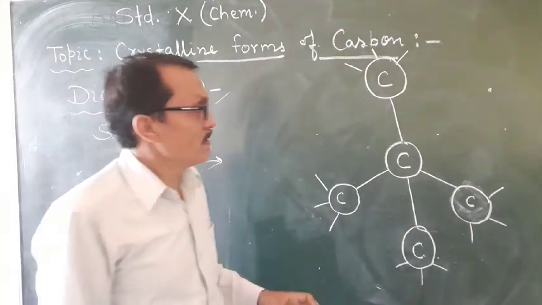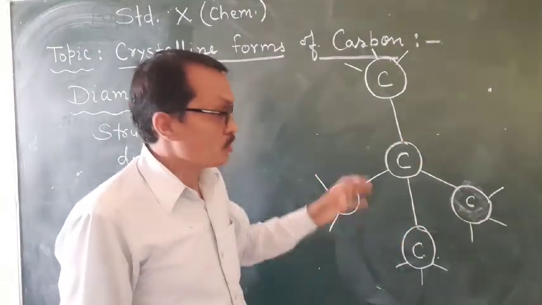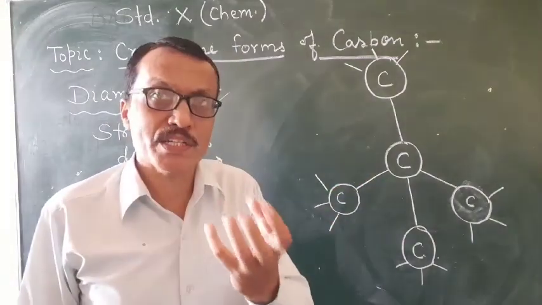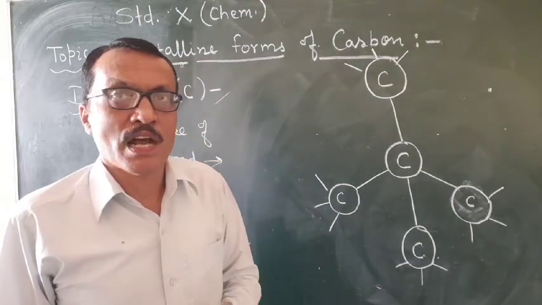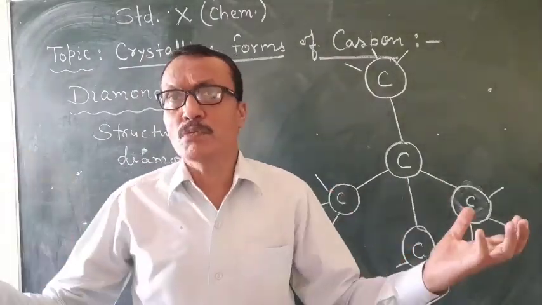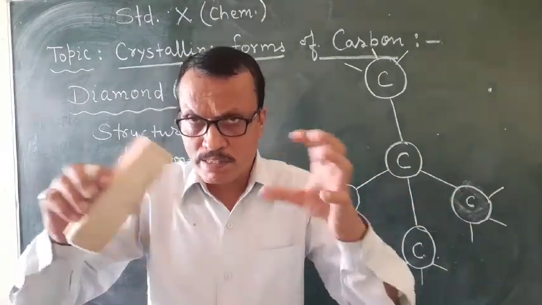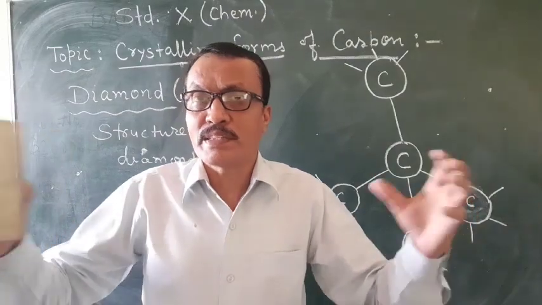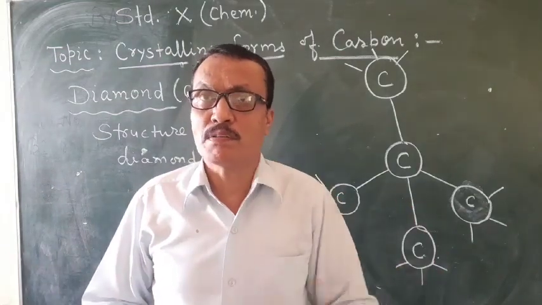Students, in diamond, many carbon atoms are joined together by strong covalent bonds and make a giant network of carbon atoms, and this complex network makes diamond hard.